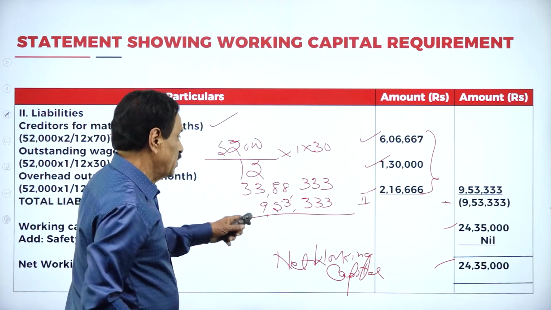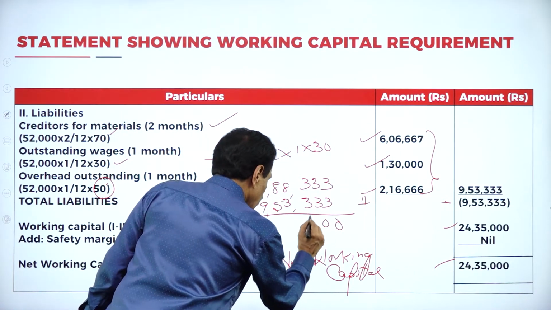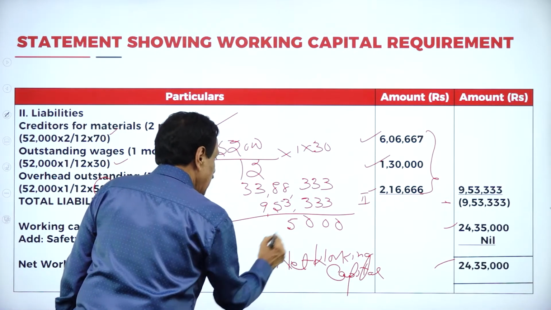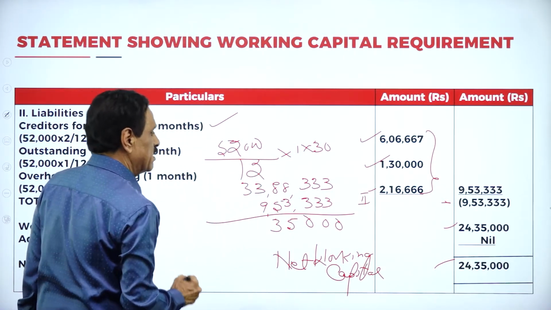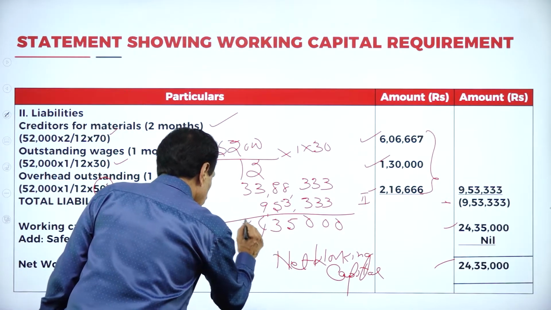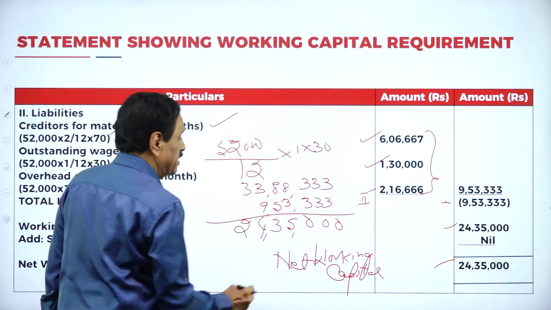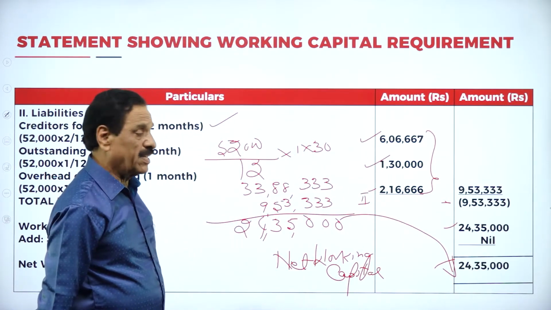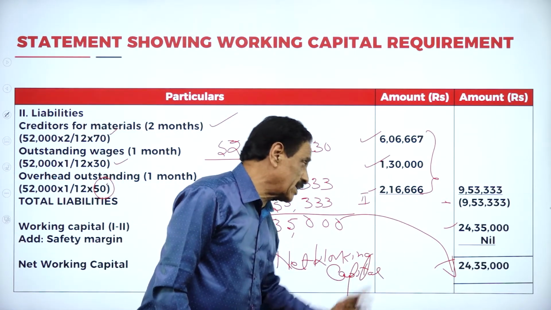Deduct: 0, 0, 0. 8 minus 3 is 5. 8, 5, 3. This is 4. This is 2. 24 lakh, this amount you have taken. 24 lakh 35,000. What is 24 lakh 35,000?